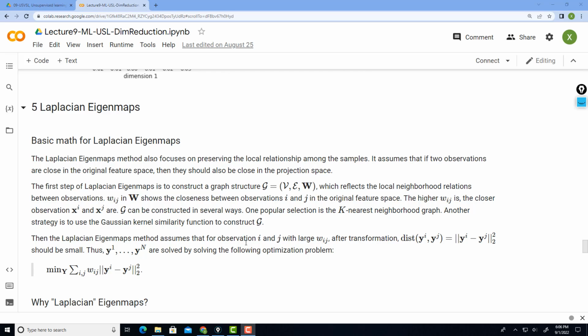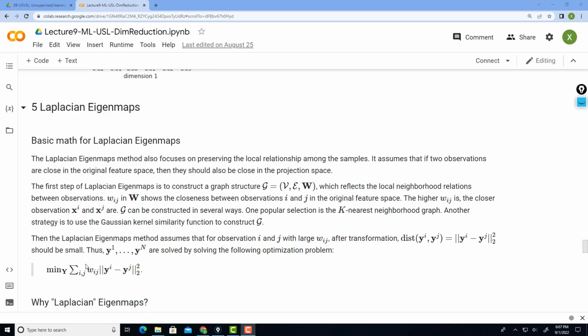So how did they come up with this loss function? I want to minimize this weighted distance in the reduced subspace. And this weighting depends on how similar the corresponding input feature vectors are in the original space. So that's the Laplacian eigenmap formulation to derive the reduced representations.